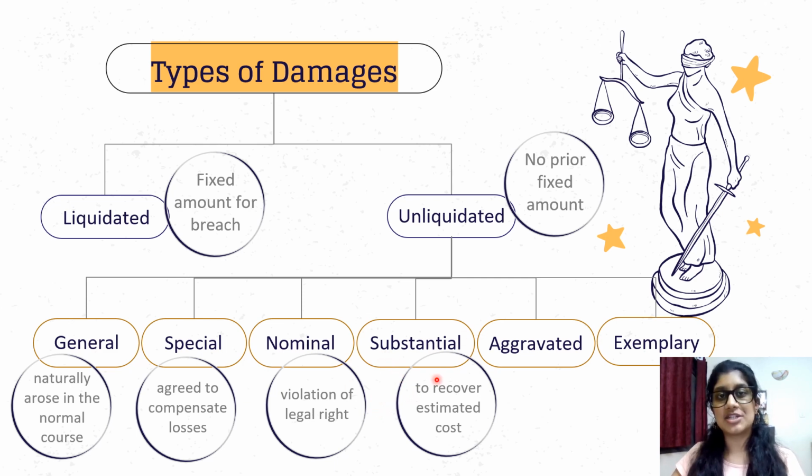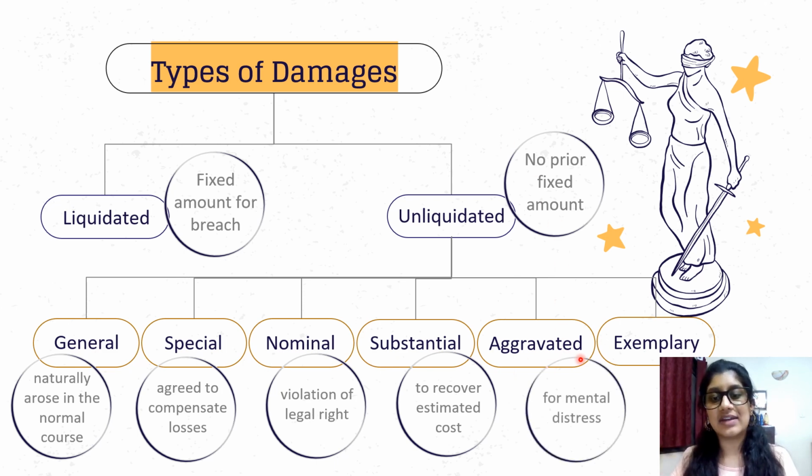Then you have substantial damages. So this is over and above the general or the special damages. If in the course of the events there has been some special or substantial extra damages that you have suffered because of the breach of contract, and such damages you may not be able to calculate exactly how much it is, in that case the court will take into account approximately how much loss you may have had, and you can recover those estimated costs.